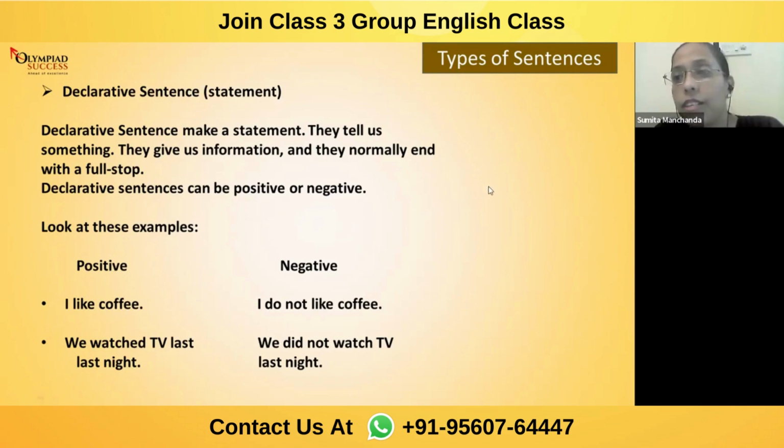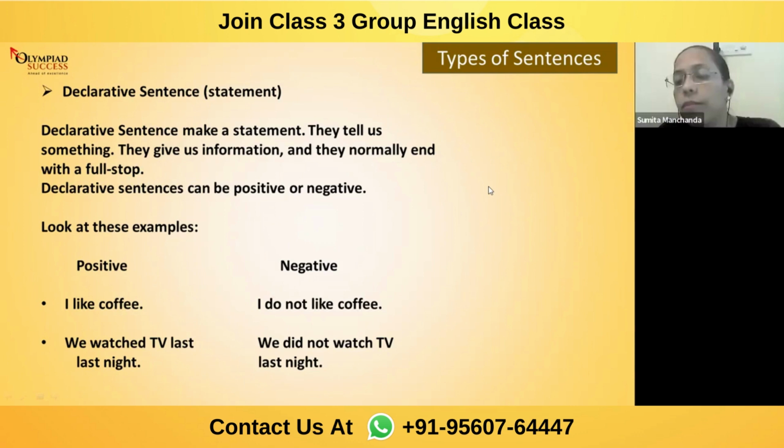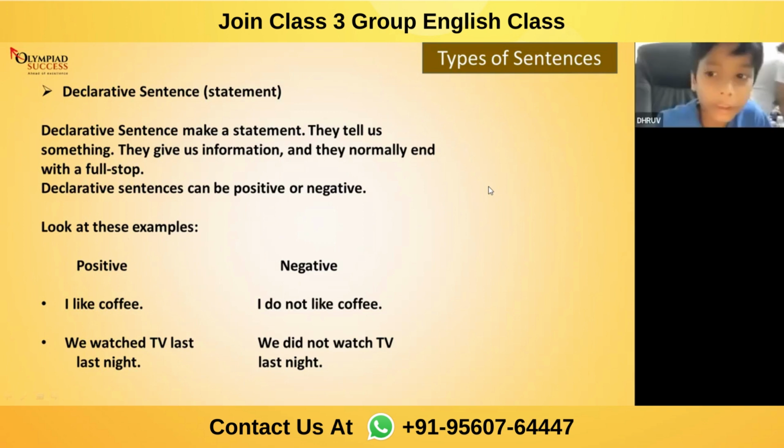Okay, I can see 3 of you have raised your hand. Let me check. Yes, tell me, Dhruv. Only Dhruv, not Dhruv Ganesh. I've always asked you to come up with your name, that is the surname. Like Dhruv Ganesh, I can see, come up with your surname. It's confusing. Yes. Tell me, Dhruv.